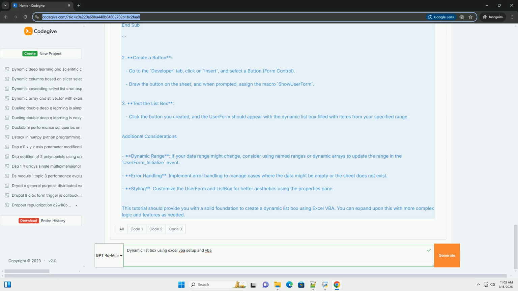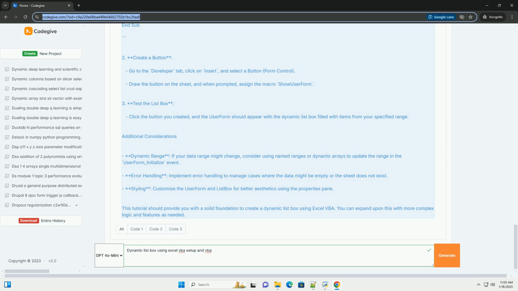3. Test the list box. Click the button you created, and the user form should appear with the dynamic list box filled with items from your specified range. Additional considerations. Dynamic range. If your data range might change, consider using named ranges or dynamic arrays to update the range in the UserForm_Initialize event. Error handling.